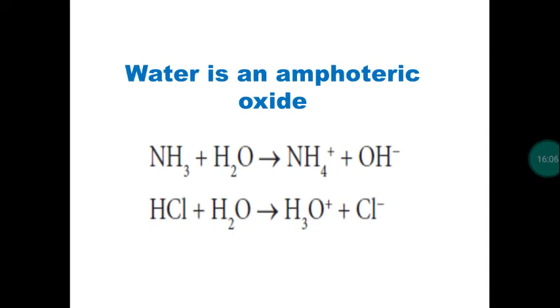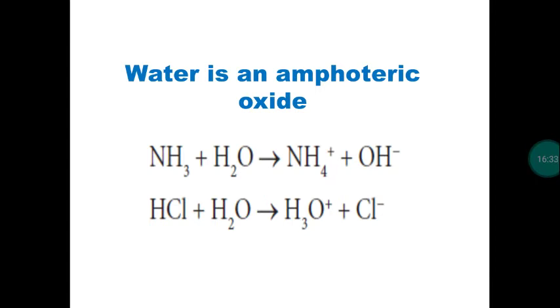We have a theory called Bronsted-Lowry theory. According to the theory, a substance that gives H plus ion is called an acid. A substance that gains H plus ion is called a base. As I said, water is an example of an amphoteric oxide. In some reactions it behaves as an acid, it gives H plus. In some reactions it behaves as a base, it gains H plus.